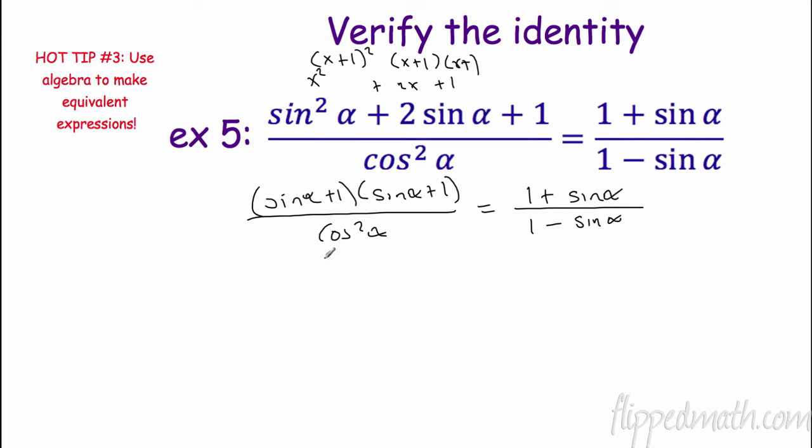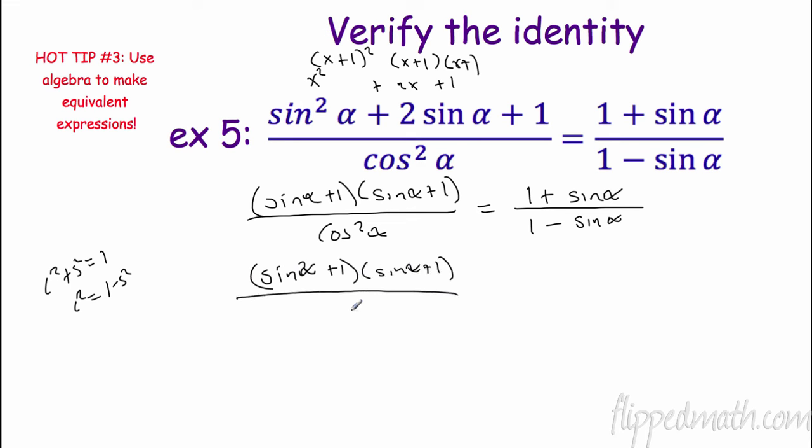I remember that's my identity. When I have cosine squared plus sine squared equals 1, I know that if I subtract, cosine by itself is 1 minus sine squared. So I'm going to rewrite that. Sine alpha plus 1 times sine alpha plus 1. And on the bottom, it's going to be 1 minus sine squared alpha.